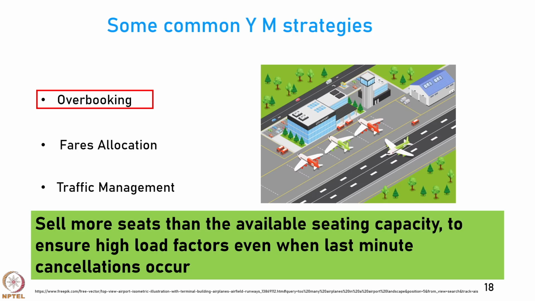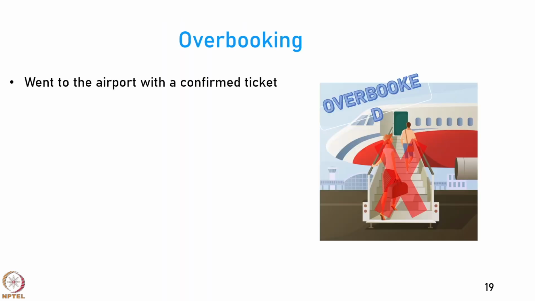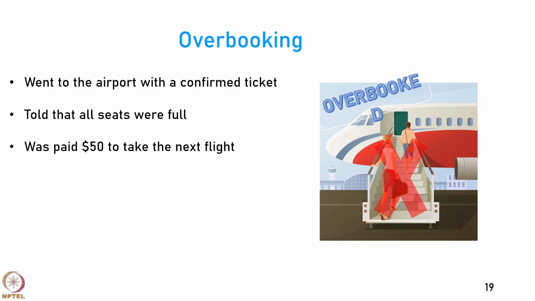Airlines know that there are many last minute cancellations because plans of the people change, because certain things come up. So, if they do not overbook, they might end up with empty seats. Now, what is overbooking? I went to the airport with a confirmed ticket. I was told the seats are full, but what has happened is I had a confirmed ticket, but my seat was sold by the airline.